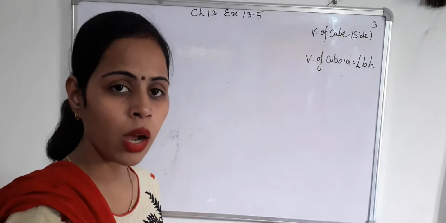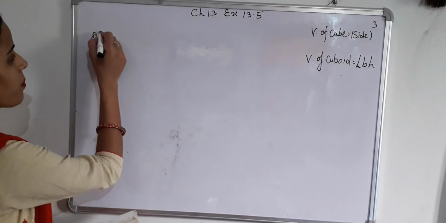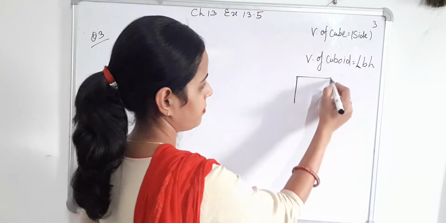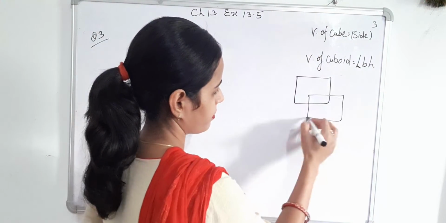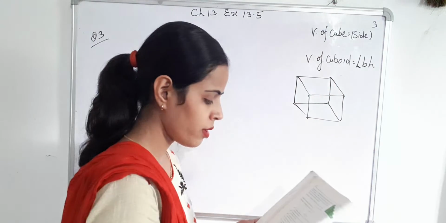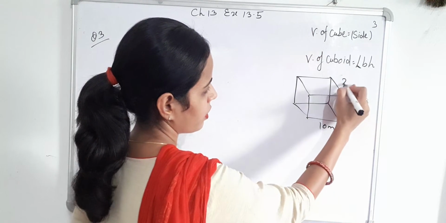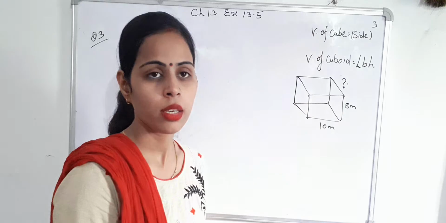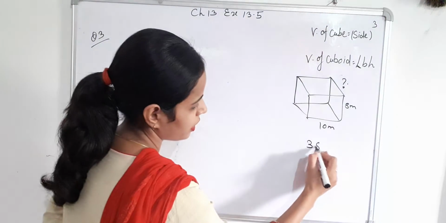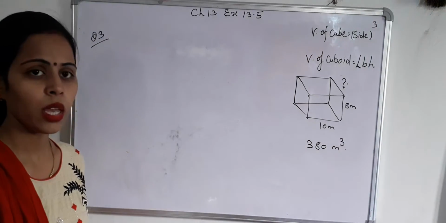Means you have to find out the height of the vessel.